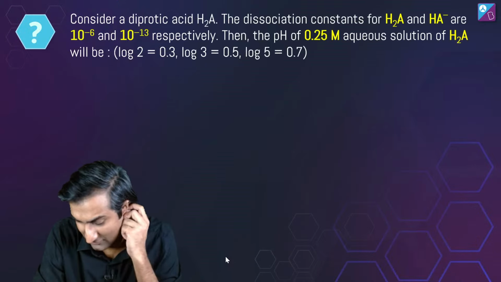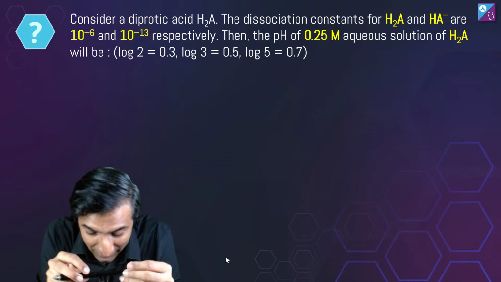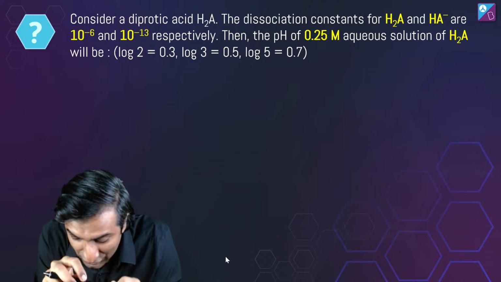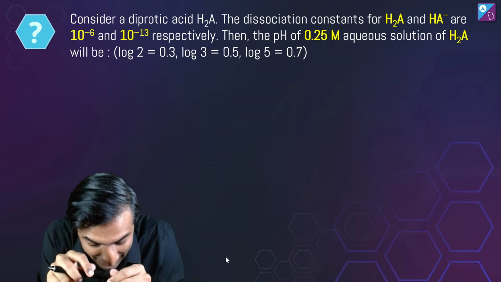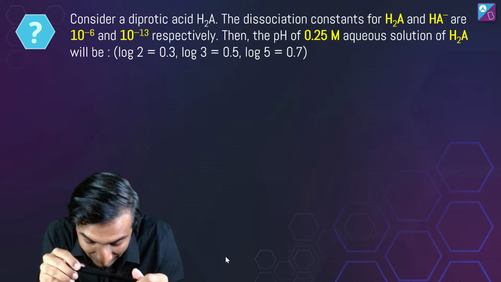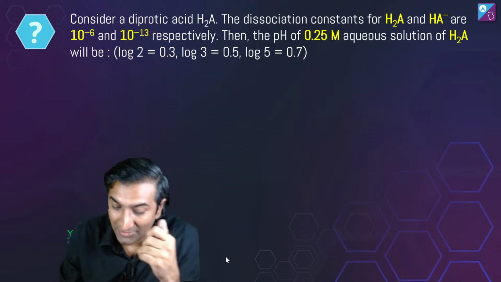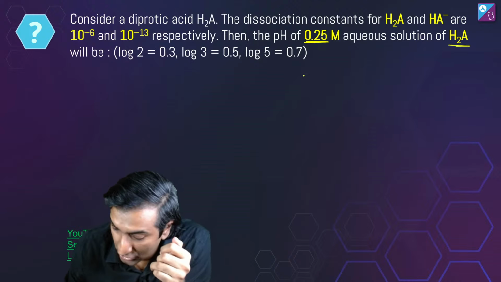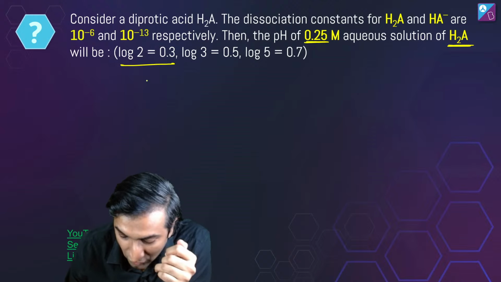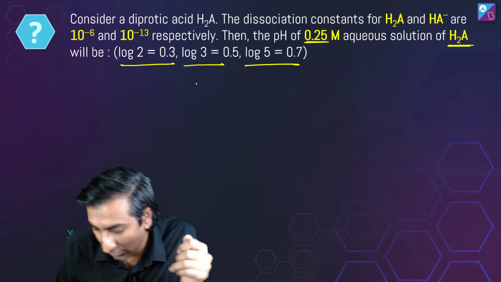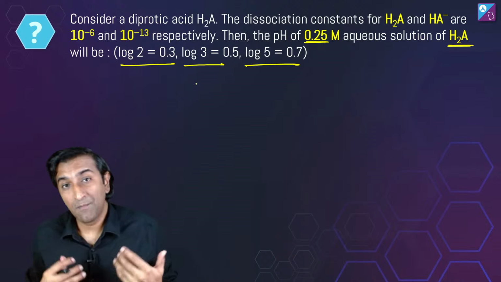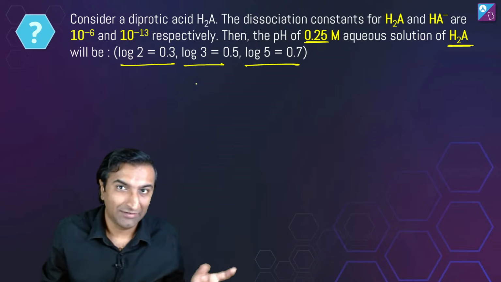Oh no, that's anyway. Consider diprotic acid H2A. The dissociation constants for H2A and HA minus are 10 power minus 6 and 10 power minus 13 respectively. Take the pH of 0.25 molar aqueous solution of H2A. It will be what? I have given you values of log 2, log 3 and log 5, which you may need. Depending on how you do it, I'll give you a hint.